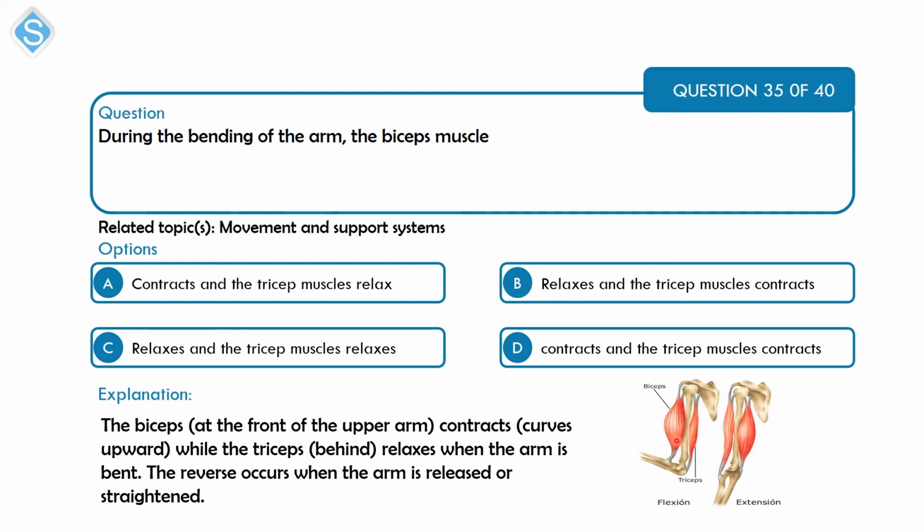Now, if you look at this diagram here, you have the bicep and you have the tricep. When you bend your arm, your bicep is going to contract, that is, become smaller, while this tricep is going to relax, that is, become longer. In the case of extension, the bicep is going to become longer, that is relaxing, while the tricep is going to contract. So the correct option here is option A: the bicep is going to contract, that is reduce in length, while the tricep is going to relax, that is extend.